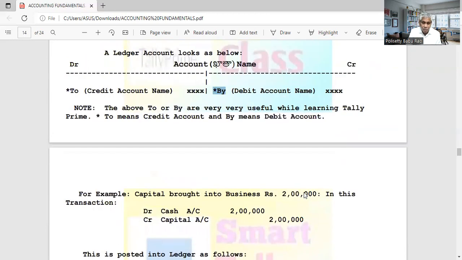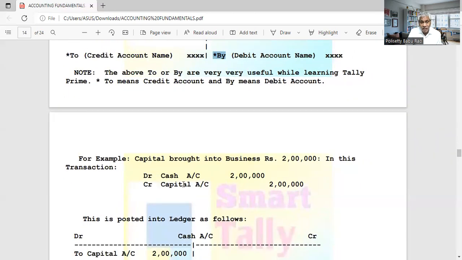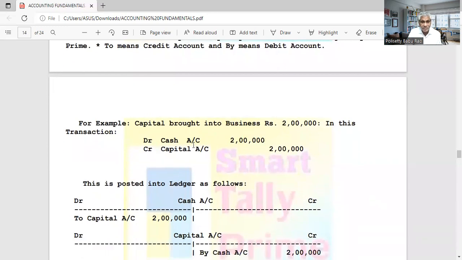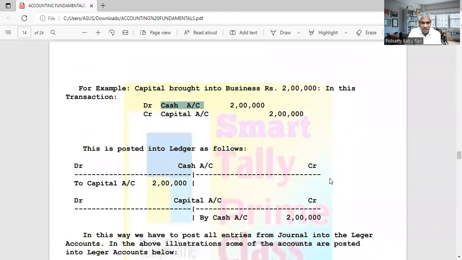This is to be posted in the ledger. How will you post it in the ledger? Whatever account is there, we have to open it only once, and if it occurs again, we post in the same account. We should not open an account every time. So there is a cash account and a capital account. These two accounts you have to open. First you open the cash account, with debit and credit sides.